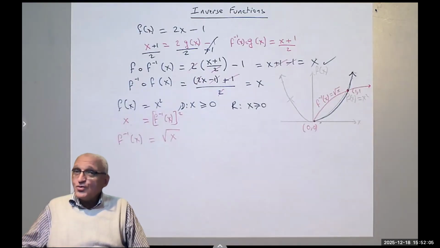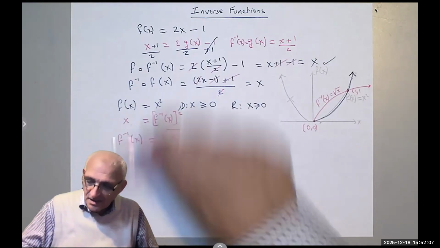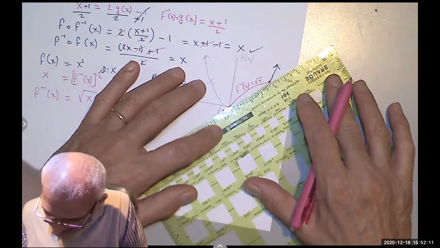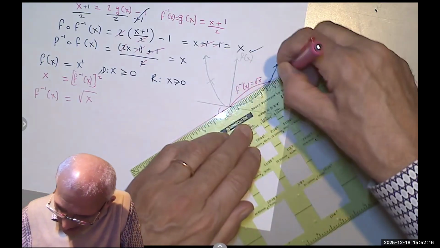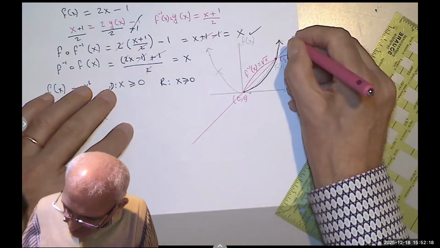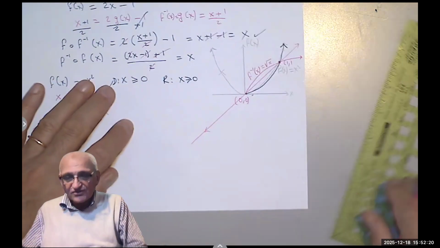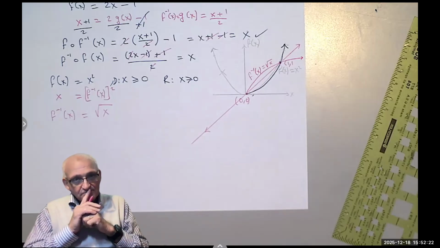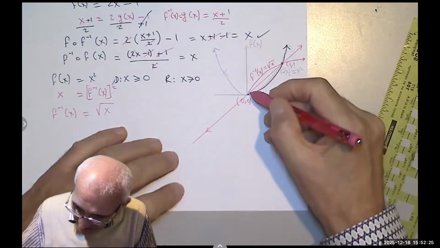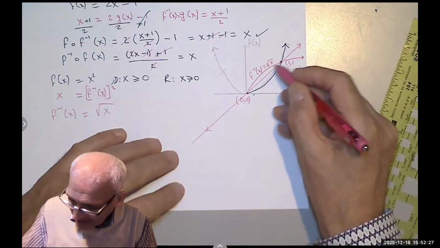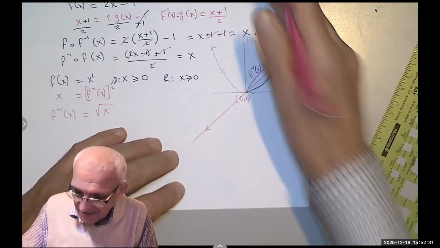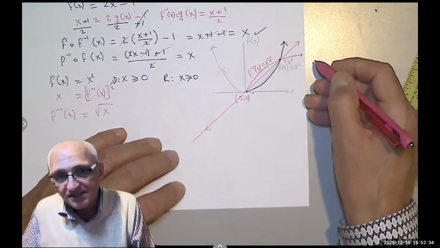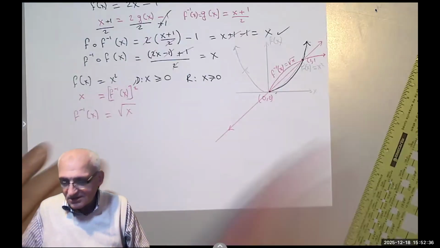And that brings us to another thing. The line y equals x is always going to be an axis of symmetry for a function and its inverse. This is going up to the right, and this would be going up and then to the right. So it's the reciprocal, so to speak.